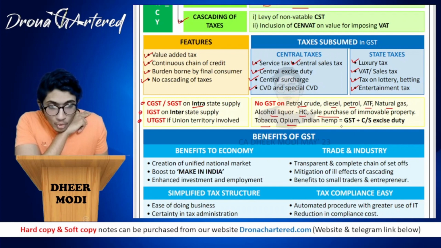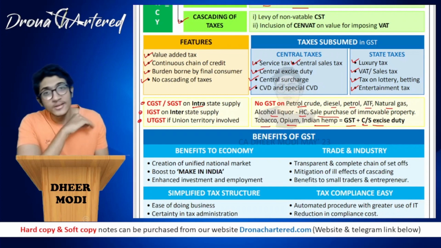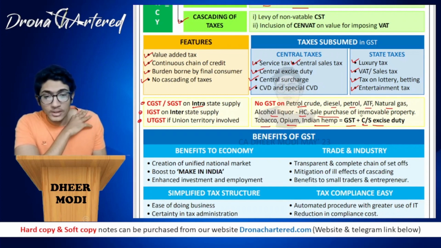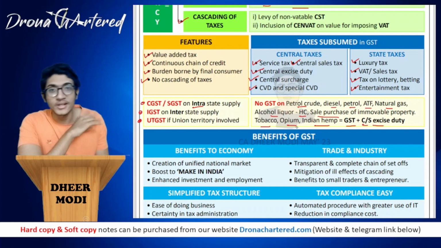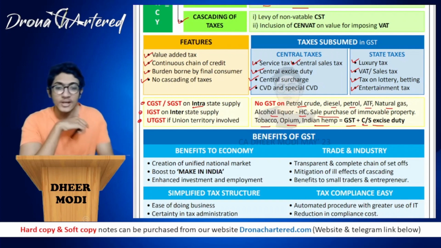On tobacco, opium and Indian hemp, GST is also leviable, and your central or state excise duty is also applicable. Okay, so either one of them, central or state. So on tobacco, opium and Indian hemp, GST as well as your central or state excise duty are applicable.